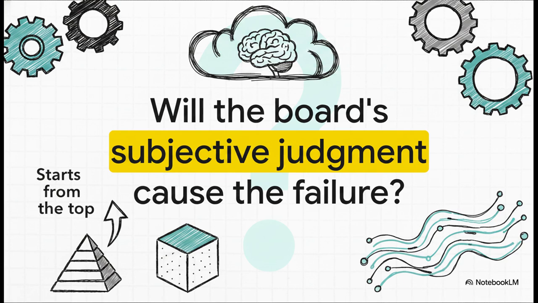But before we wrap up, I want to leave you with a final, somewhat provocative thought. As a future leader, or maybe a high-level consultant, if your firm suddenly faces a massive internal failure, don't just immediately point fingers at the software or the junior staff. Stop and ask yourself, will the board's subjective judgment, their tone, their culture, their lack of oversight actually be to blame? Think about that. Make sure you review your notes on PIPSA, clearly picture that COSO cube in your mind, and always remember that a truly sound control culture starts straight from the top.